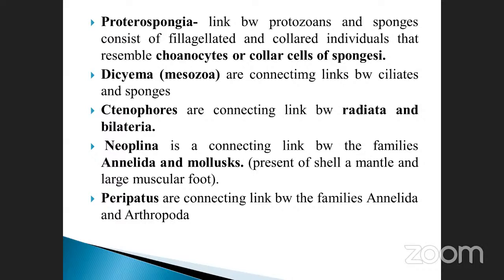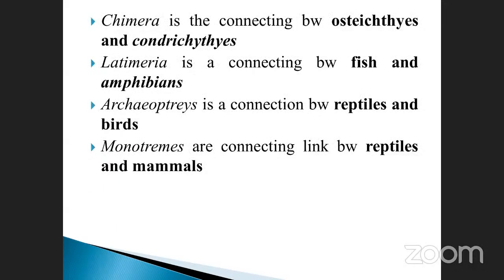Already we saw it. And the last one is Chimaera, the connecting link between the Osteichthyes and also Chondrichthyes. And Latimeria is a connection between the fish and the amphibians. You know fish are aquatic. Amphibians means they live on the land as well as in water. They have both characteristics. That means, how do the fish respire?